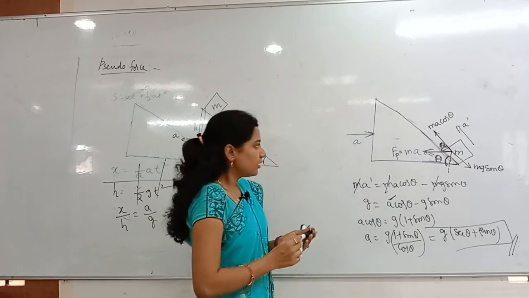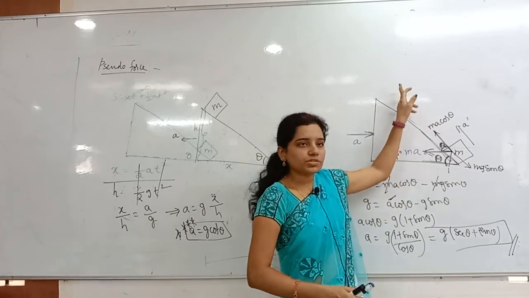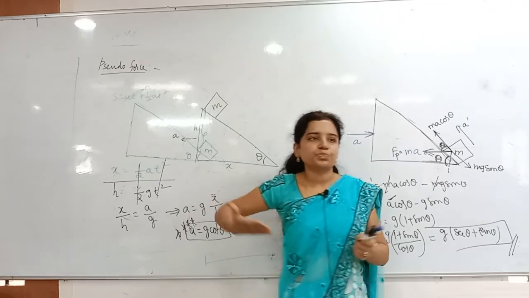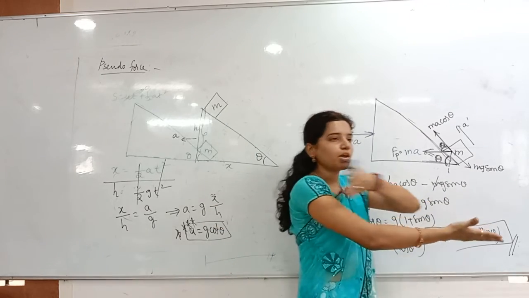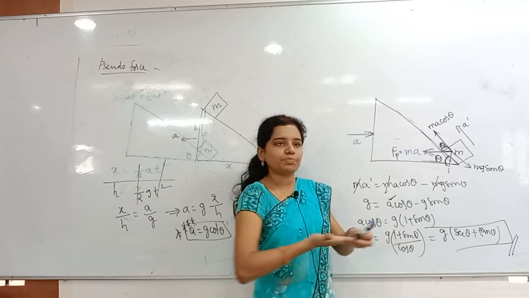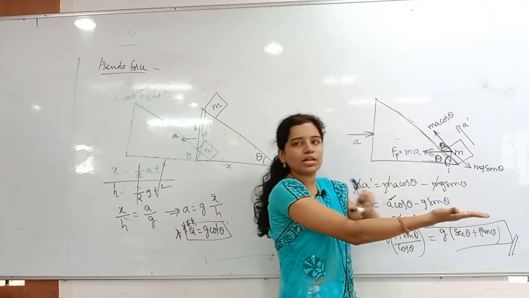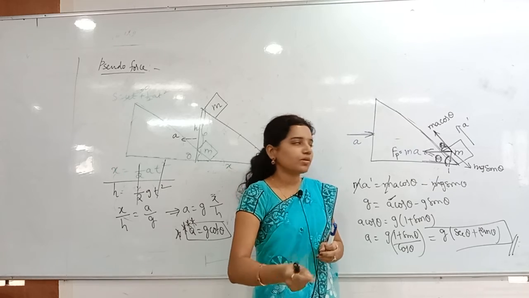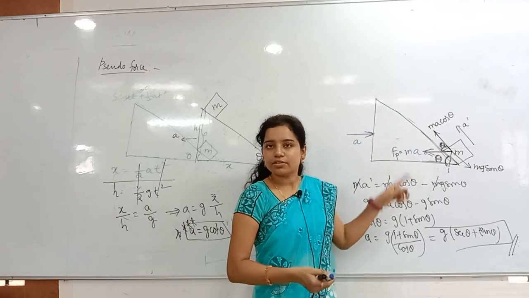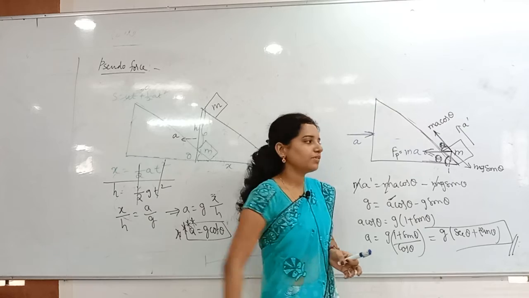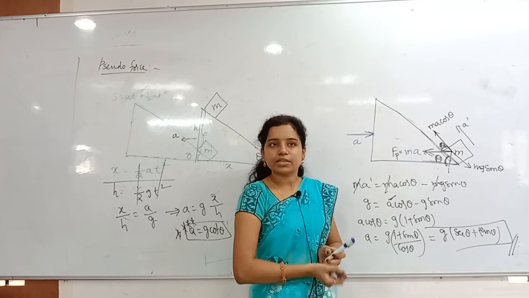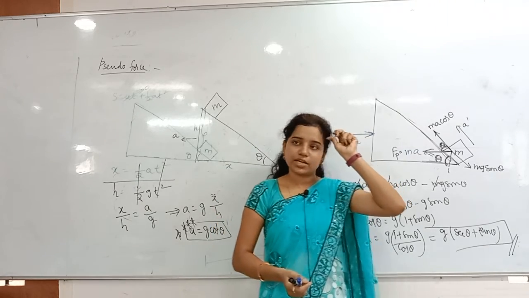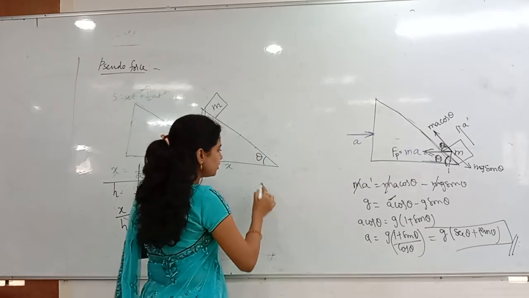Listen again. Now I want to make it go upwards. Whenever you push the inclined plane in this direction, the block will come up automatically. If I have the pen here and I move this hand suddenly, what happens? It will come in the upward direction. It is coming upward because the pseudo force is acting on it. If the pseudo force is not there, it will go in that direction only. Correct?